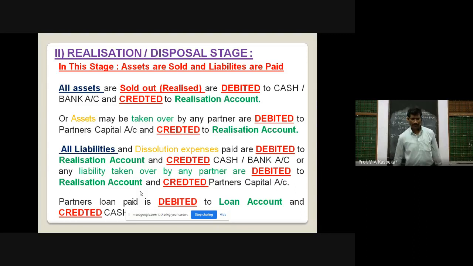And for that purpose, all assets are sold out and are debited to cash account or bank account and credited to realization account.